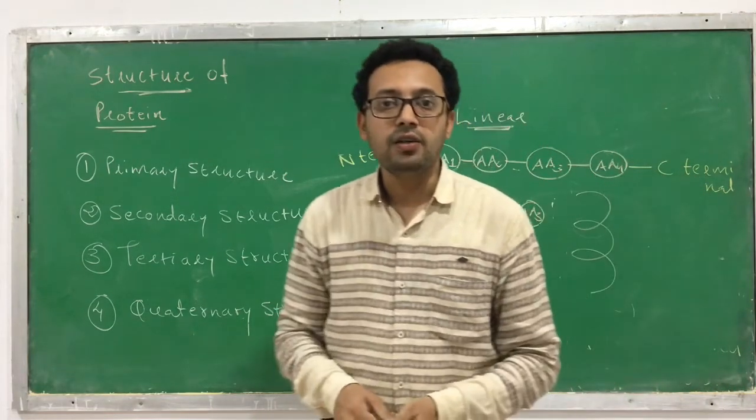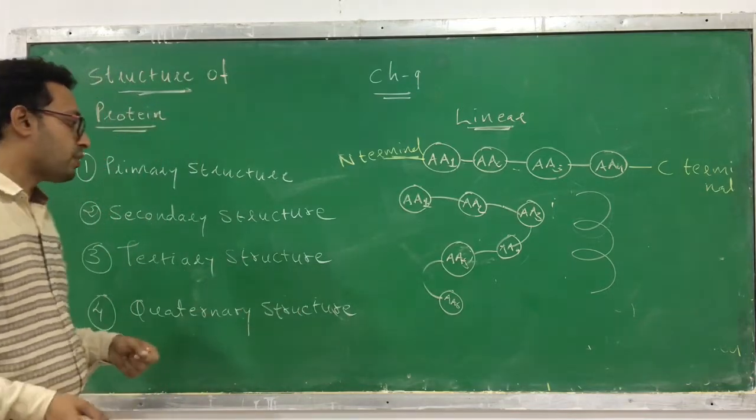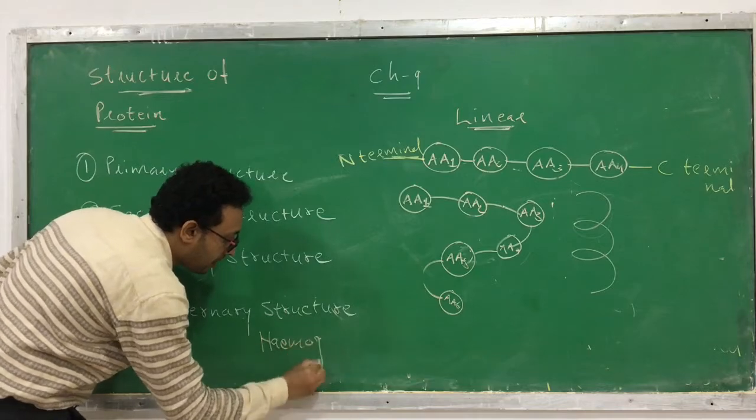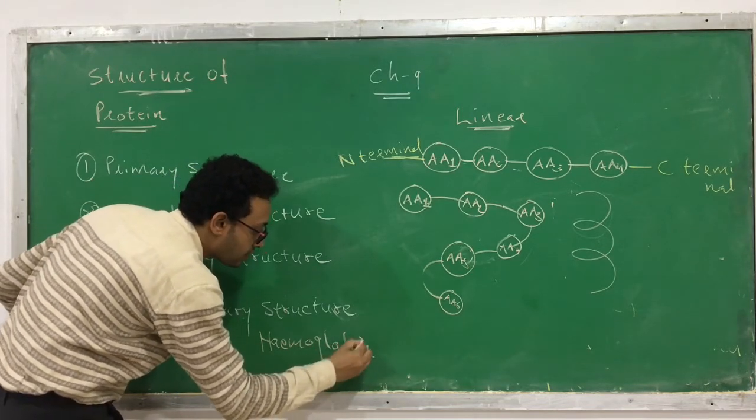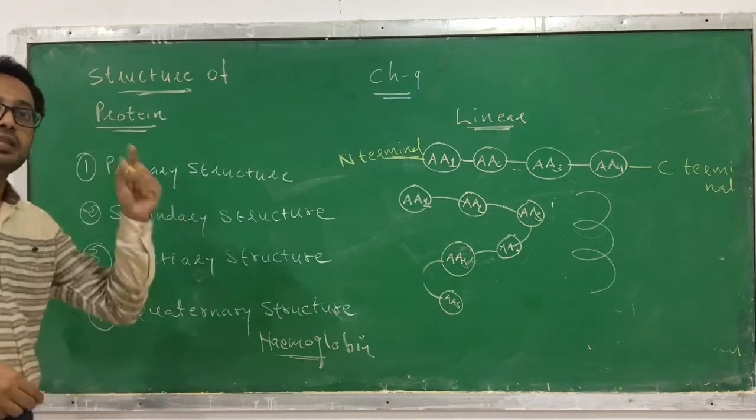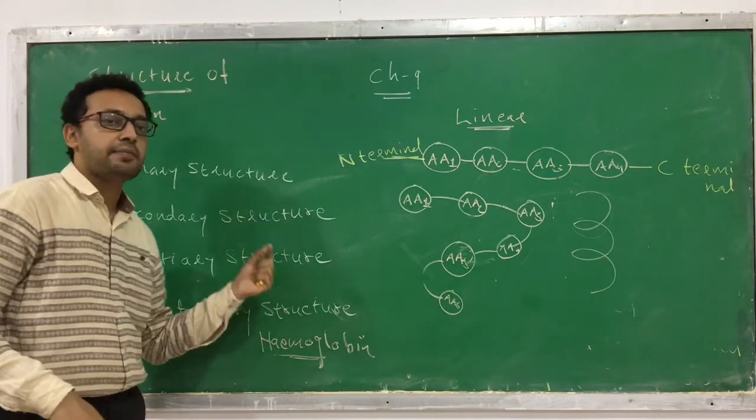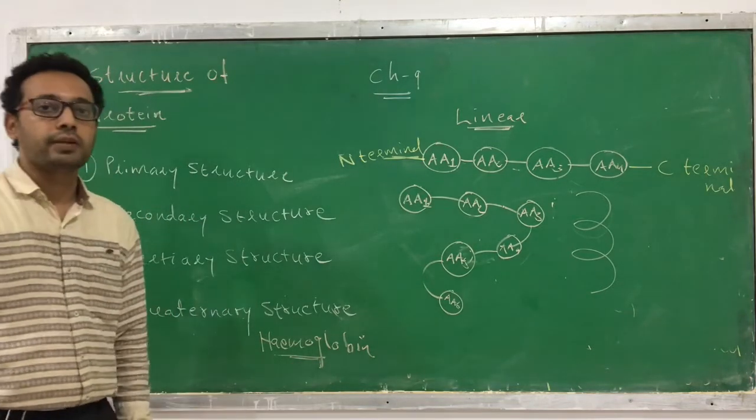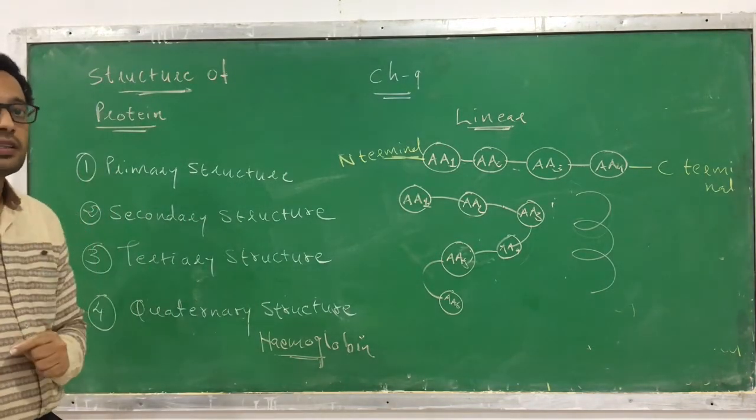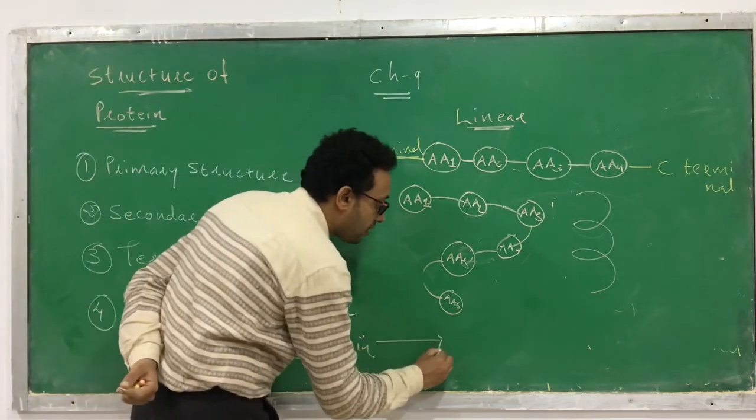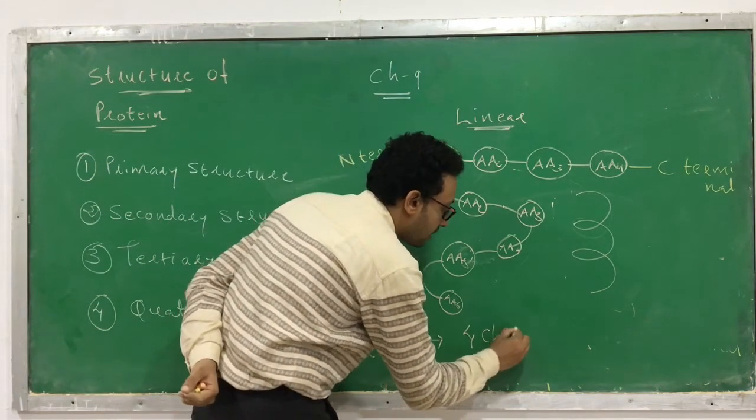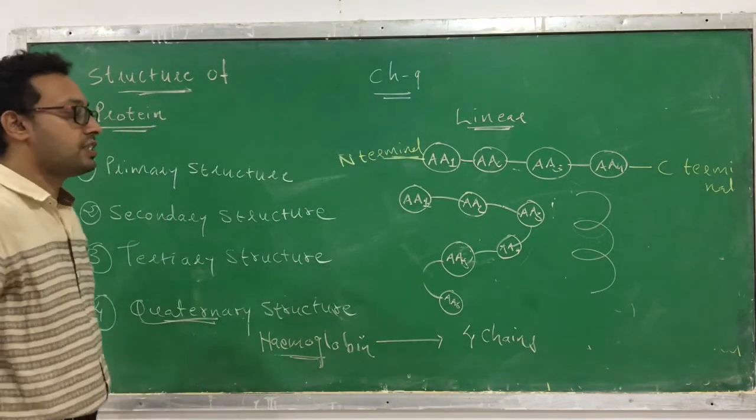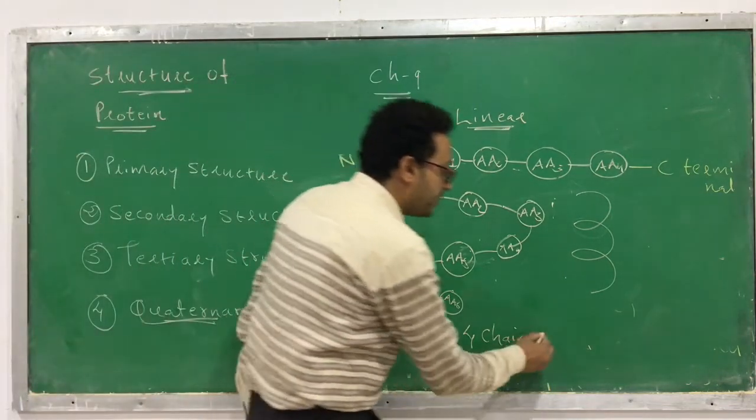Even in our body we have the quaternary structure of a protein. I will tell you an example: hemoglobin. You might have heard of this. It is a red pigment present in RBC, due to which the RBC is red, and our blood color is also red due to the presence of hemoglobin. That hemoglobin is a protein, and it is made up of how many chains? Four chains. These four chains are arranged three-dimensionally, so it is an example of quaternary structure.